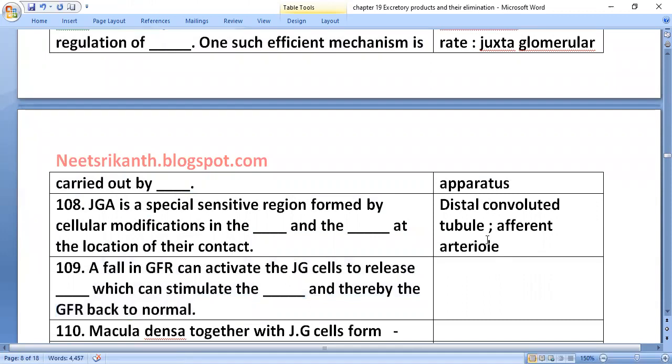A fall in GFR can activate the JG cells to release renin, which stimulates glomerular blood flow and thereby brings the GFR back to normal.